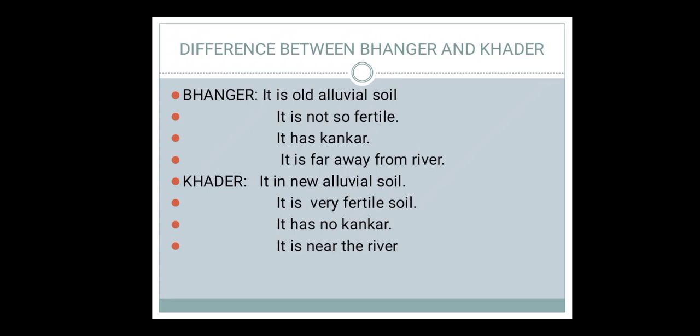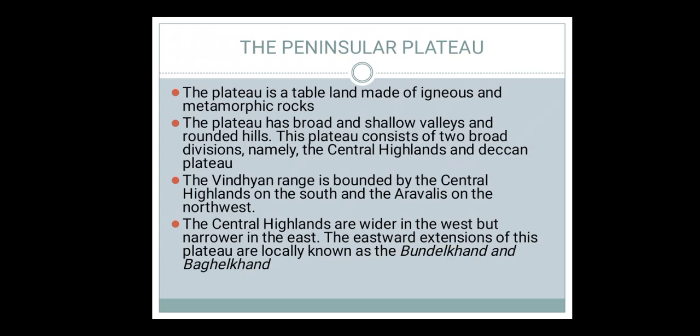Bhangar is not so fertile, it has kankar and it is far away from the river. And Khadar is new alluvial soil, it is very fertile, it has no kankar and it is near the river. So this is the question of the difference between Bhangar and Khadar, two types of soil brought by the rivers.